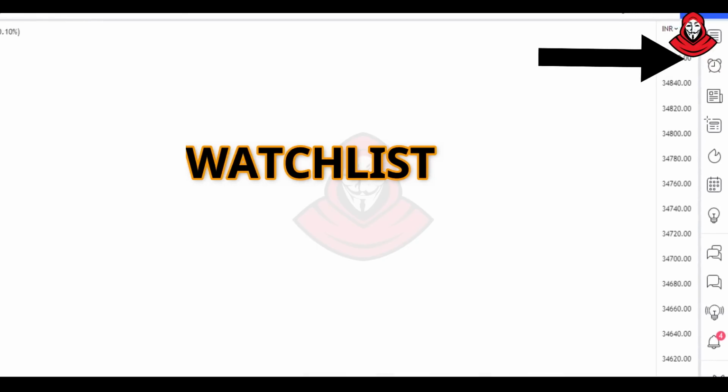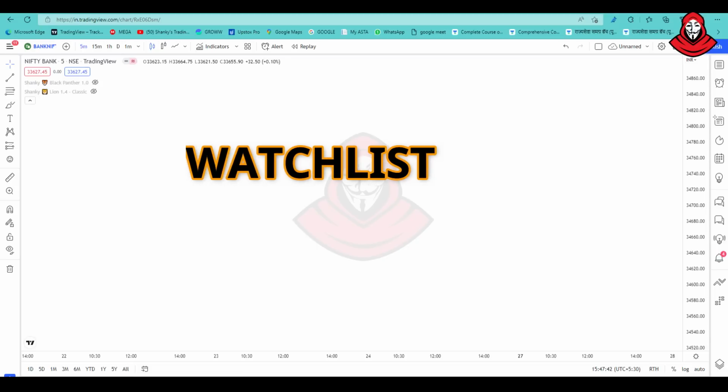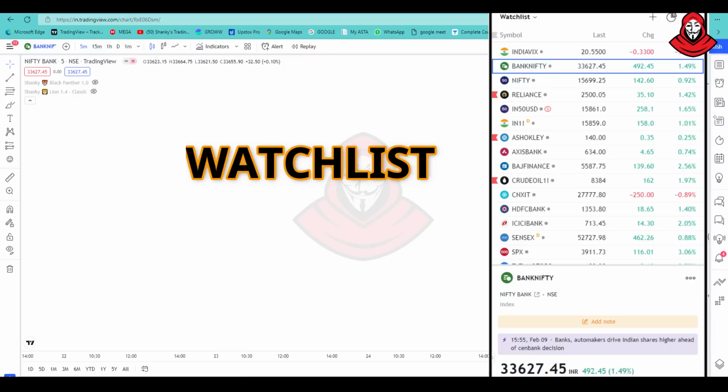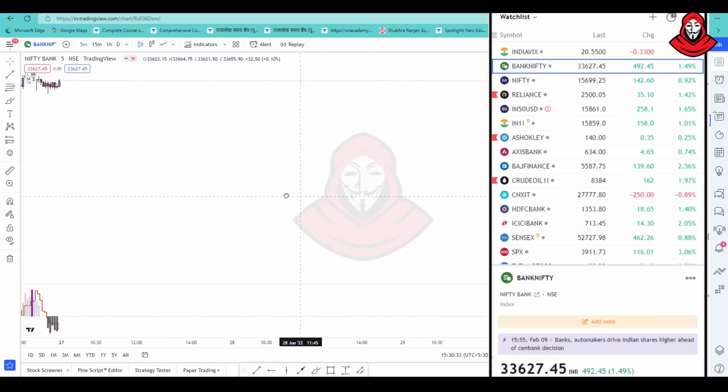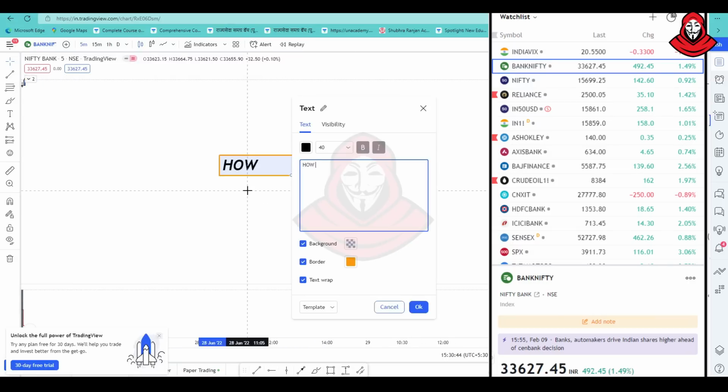The watchlist is on the right-hand side, the first one at the top which I told you about. Once you click that watchlist, you can see a plus button at the top. Press that, and you can add multiple stocks inside, or whatever stock you like.